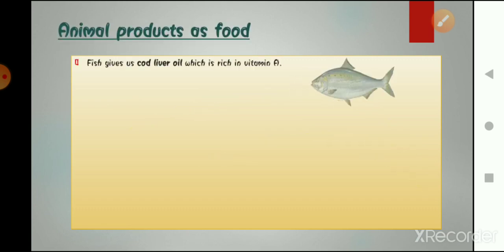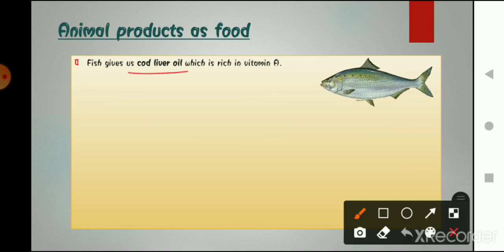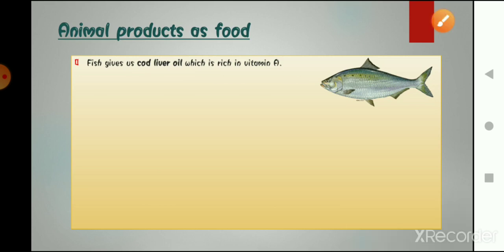What else do we eat? That is fish. We eat fish a lot. There are people who don't eat fish. Fish gives us cod liver oil. Cod liver oil is basically the oil inside the fish, and that is very good for our body. That gives us vitamin A.